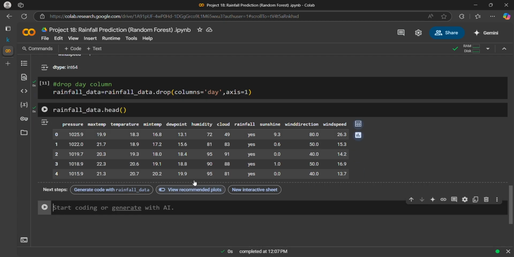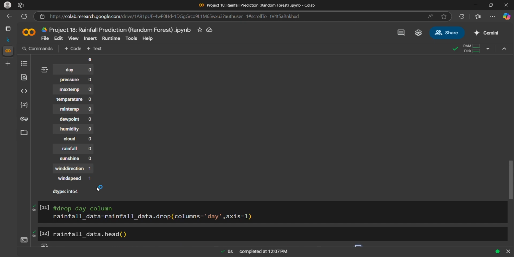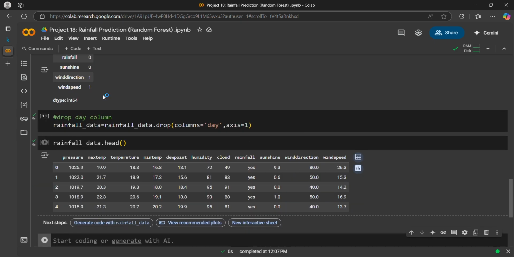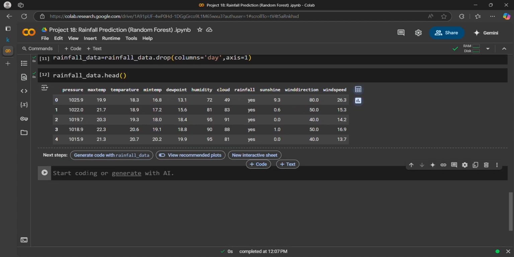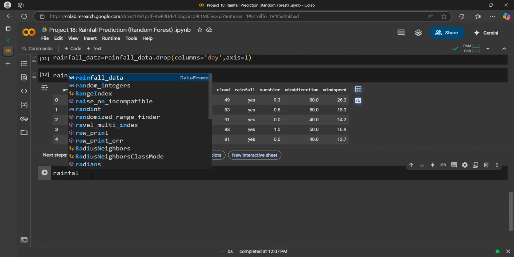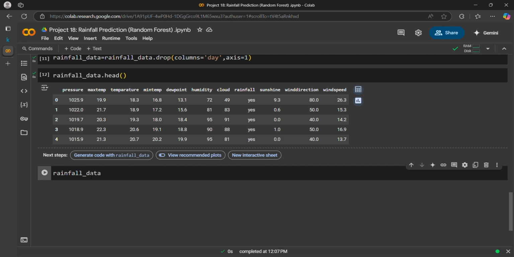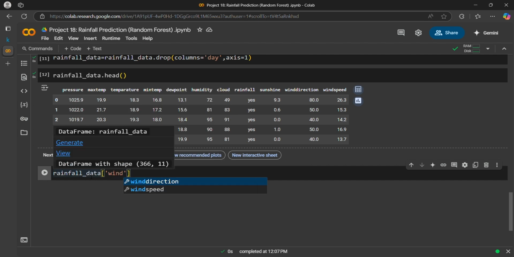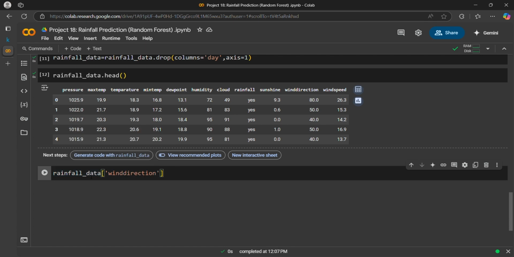Now I have to fix missing values in wind direction and wind speed. So what I can do, first I need to check the number of unique values in the wind direction, and then I can analyze it. So rainfall data, let's go for wind direction first, dot unique values dot unique.